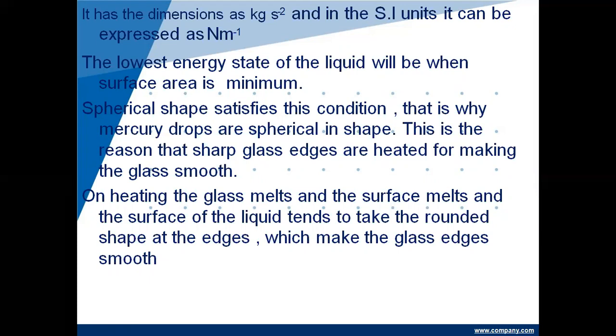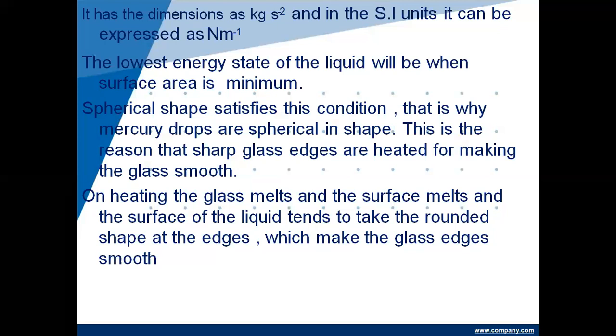We used to see that the edges of the glass of the dining table and the crockery, the dinner set or glasses which we use at home for daily purposes, what happens? The edges of it are smooth, but when we cut the glass or when we break the glass, it is cut into sharp edges. Why? Because the edges of these glasses are smoothened by melting. Glass is not a solid. It has the property of a solid to attain a specific shape, but it is a supercooled liquid. Remember this thing, glass is a supercooled liquid. It has the tendency to flow also.